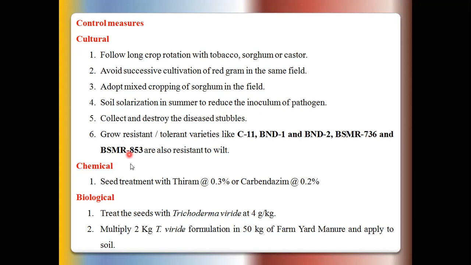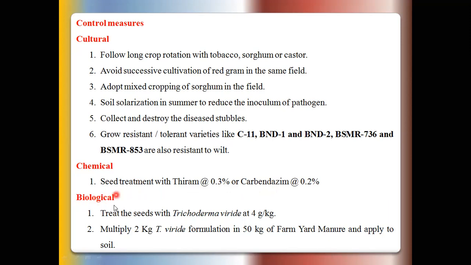Then chemical control. This disease mainly spreads through the soil, so before sowing the actual seeds in the main fields, these seeds are generally treated with thiram at the rate of 0.3% or carbendazim 0.2%. It means you take 2 to 3 gram of thiram or carbendazim powder and coat it over the pigeon pea seed, to protect the seed from fungal infections.